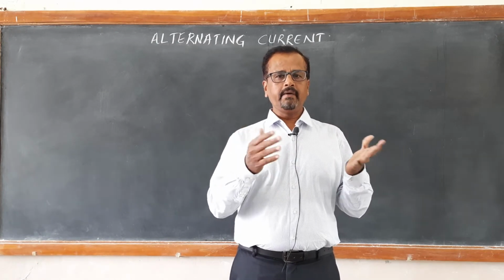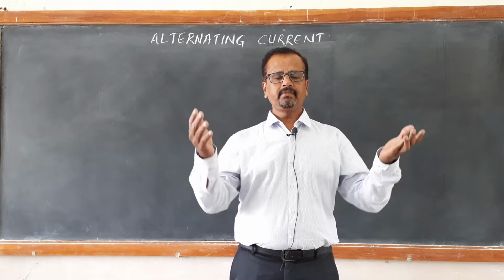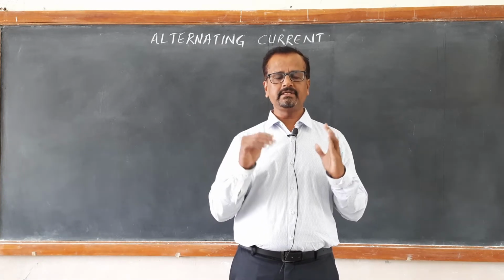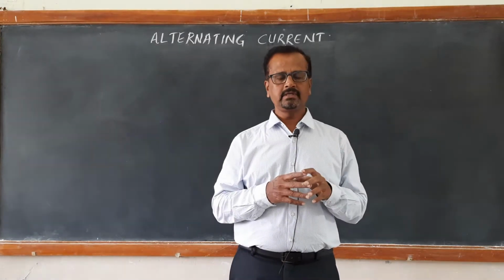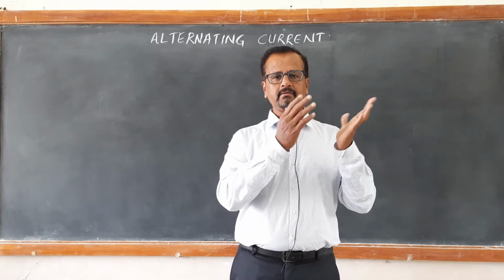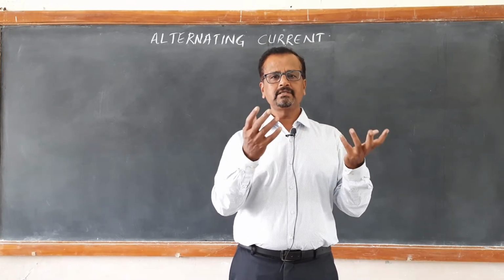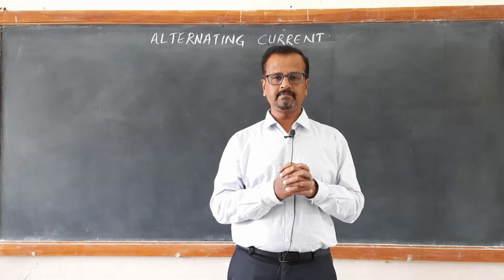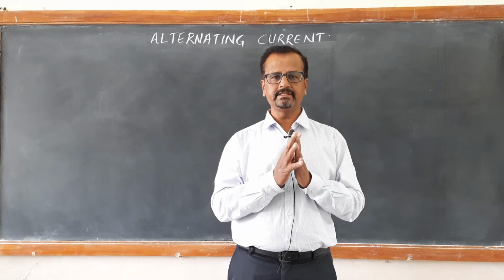So, everywhere in our homes, in offices and even in laboratories, most of the time wherever we use the main switchboard, the source from where we get electricity is basically alternating current and alternating voltage.